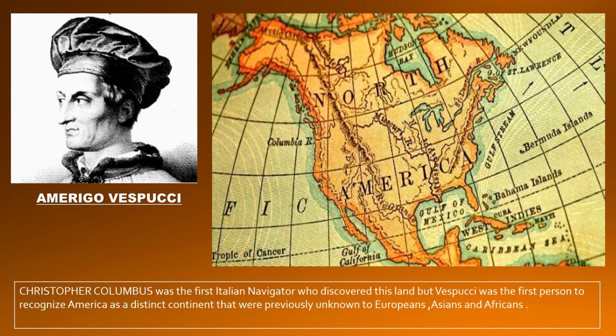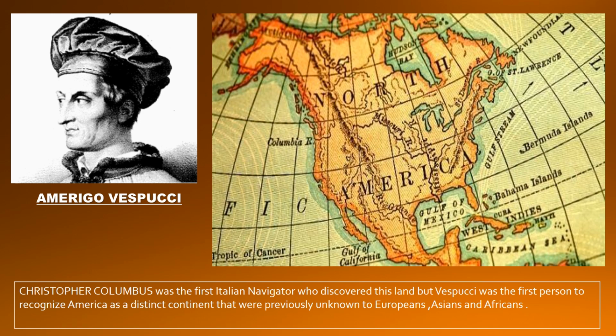There's one more interesting fact about the discovery of America, that it was not first discovered by Amerigo Vespucci. First, Christopher Columbus. He was the first man who also gave the theory that the earth is not flat and it is in the round shape, and was the first Italian navigator who discovered this land.